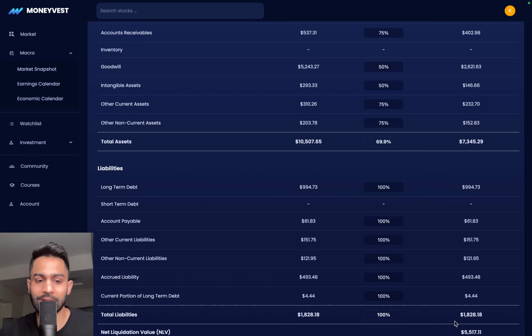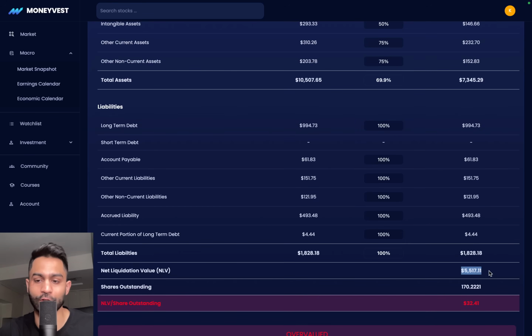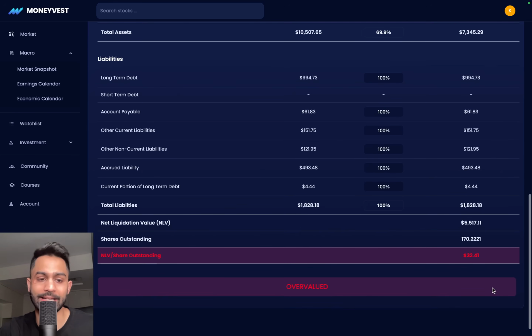And now you've got total liabilities of $1.8 billion, total assets of $7.3 billion. So the net liquidation value for this business ends up being around $5.5 billion. And the shares outstanding at 170 million. You just simply take the net liquidation value divided by the shares outstanding, and you get an NLV per share, or net liquidation value per share, of $32.41.